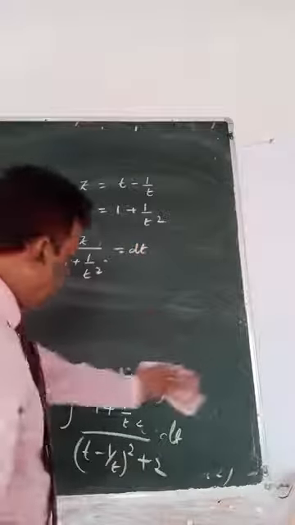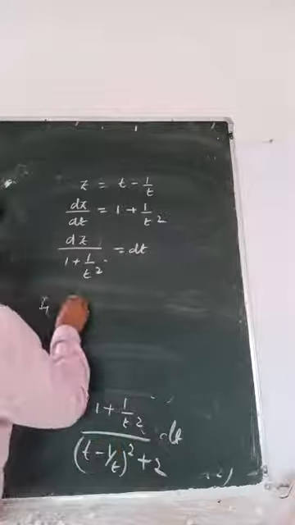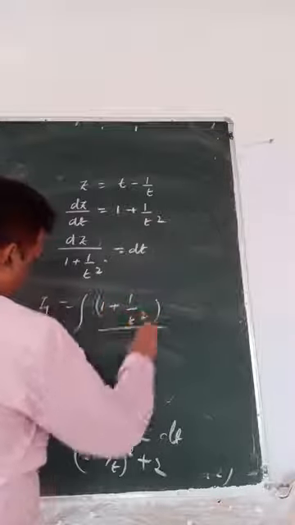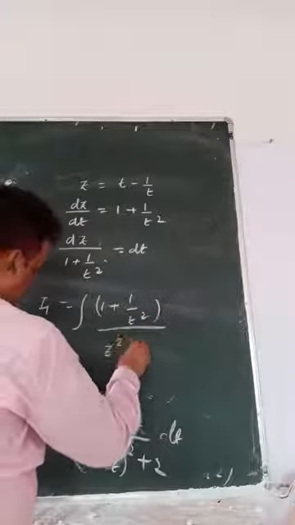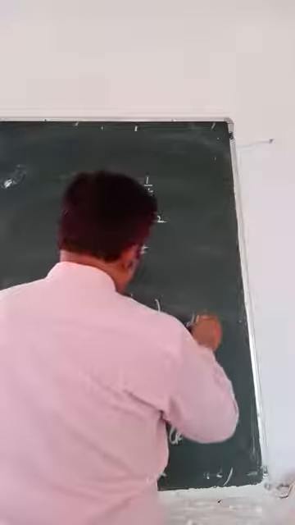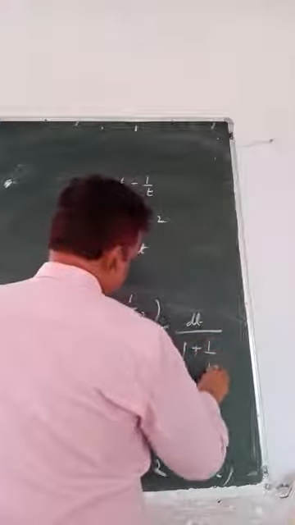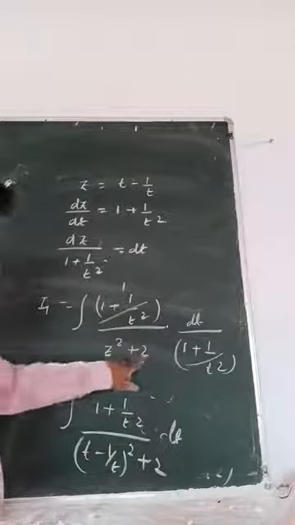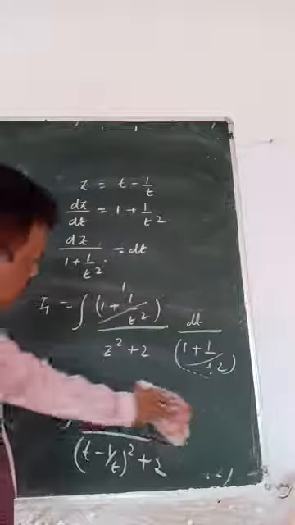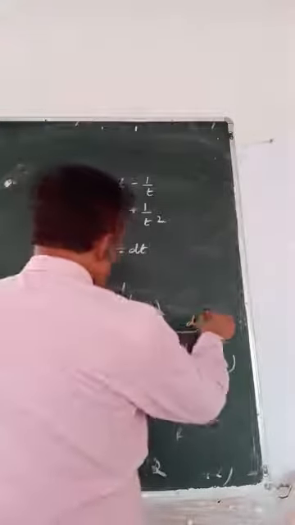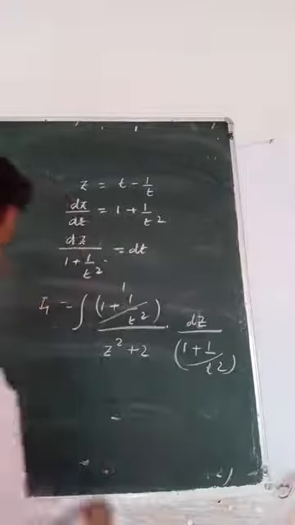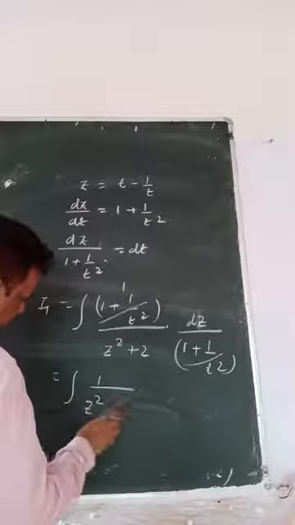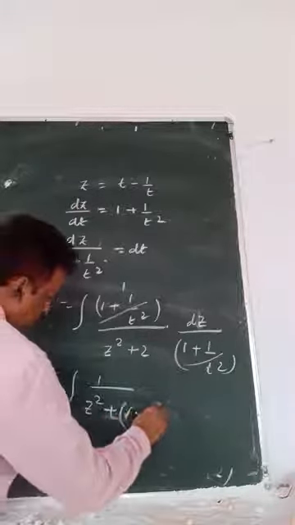So I1 equals to 1 plus 1 by t square, then z square plus 2 dt by 1 plus 1 by t square. Same formula we are repeating now. Of z square plus 2 means root 2 square. This is dz. So it is 1 by z square plus root 2 square dz.